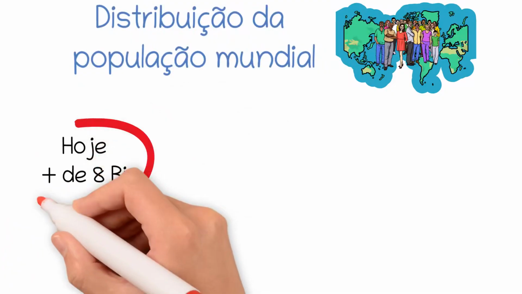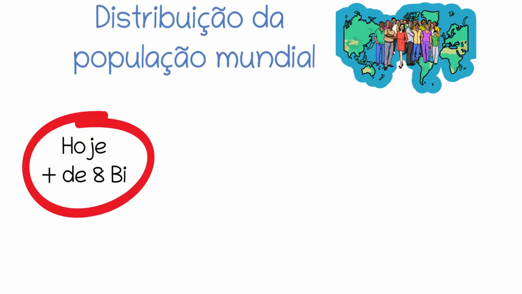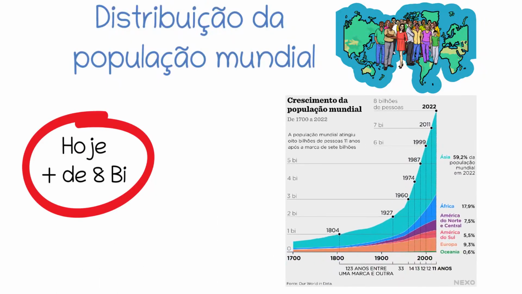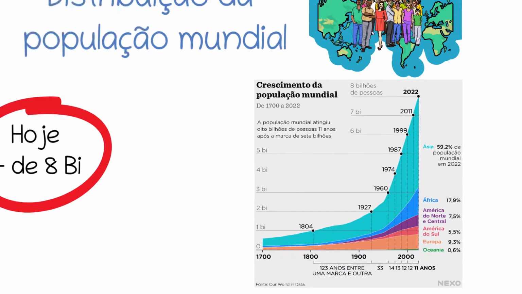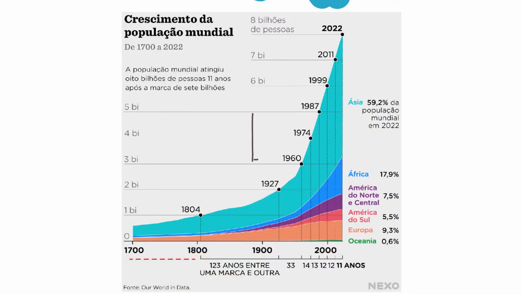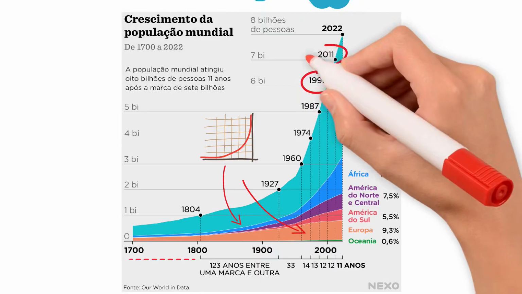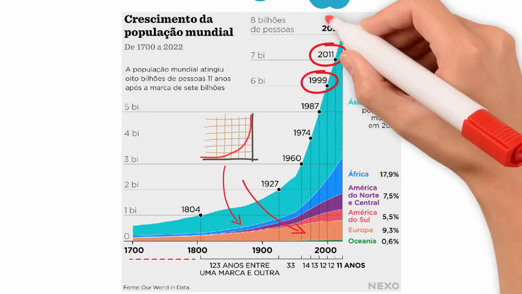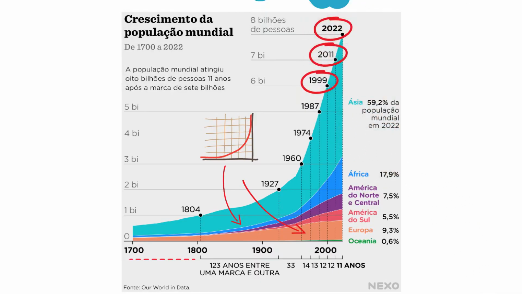Distribution of the world's population. Currently, the world population has surpassed the 8 billion mark, and as we can see in this graph, the number of people in the world started to grow exponentially around the 1800s, as I already mentioned. However, it was in the 20th and 21st centuries that these numbers grew even faster, reaching 6 billion in 1999 and 7 billion in 2011, and 8 billion in 2022.